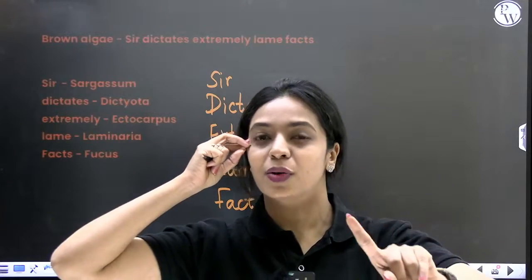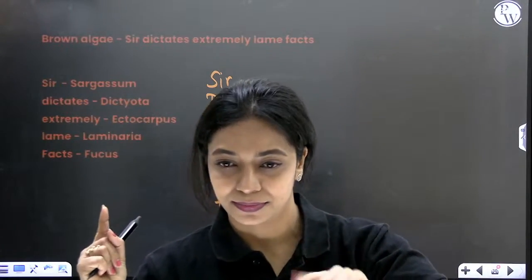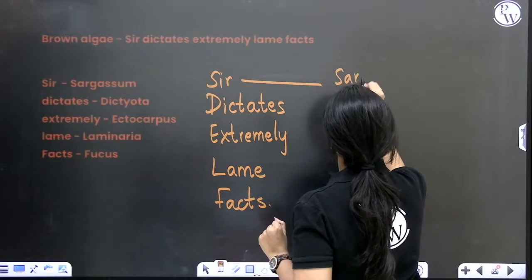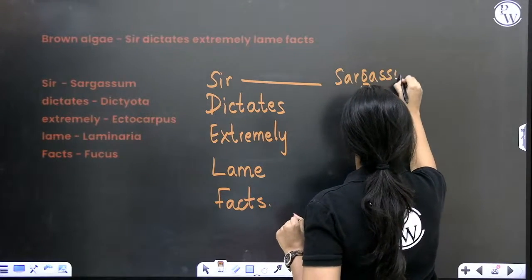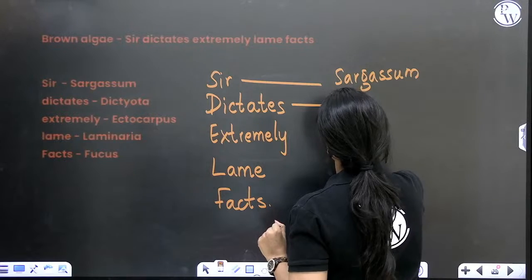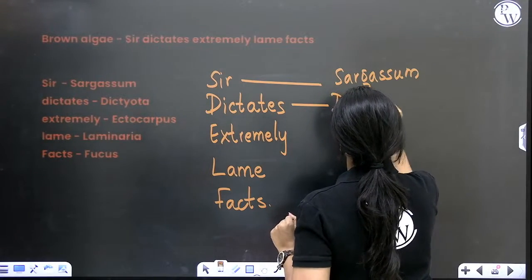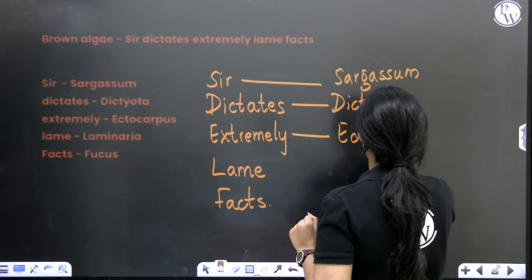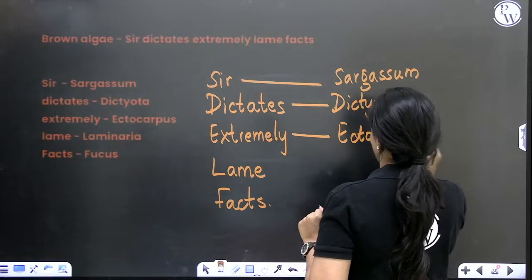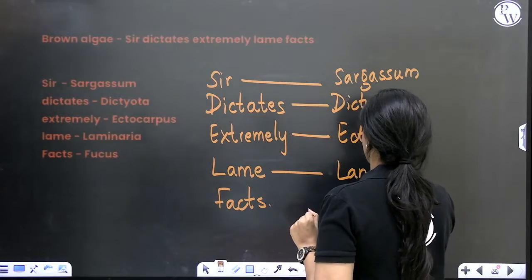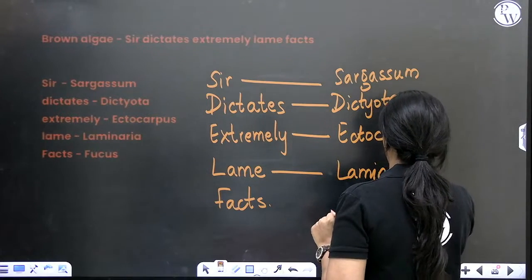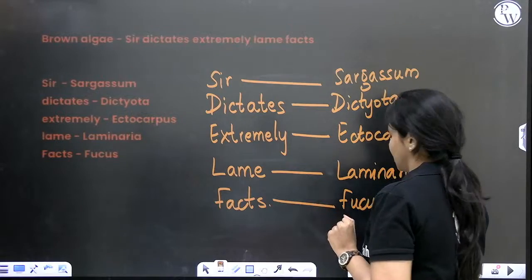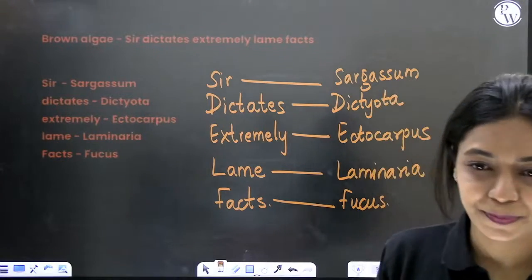You will be able to remember all the examples for brown algae. Okay. So sir is for sargassum. Dictates is for Dictyota. Extremely is for ectocarpus. Lame is for laminaria. Facts is for fucus. Is it clear now? Can you see it clearly?